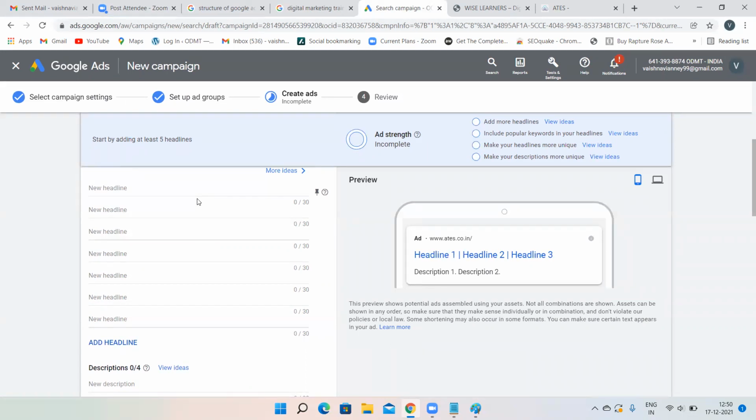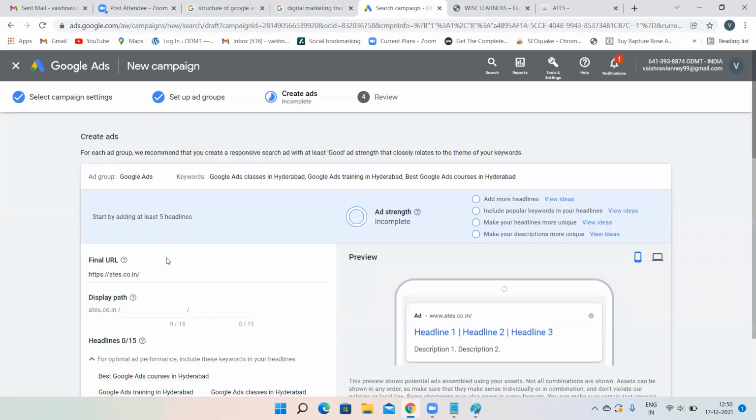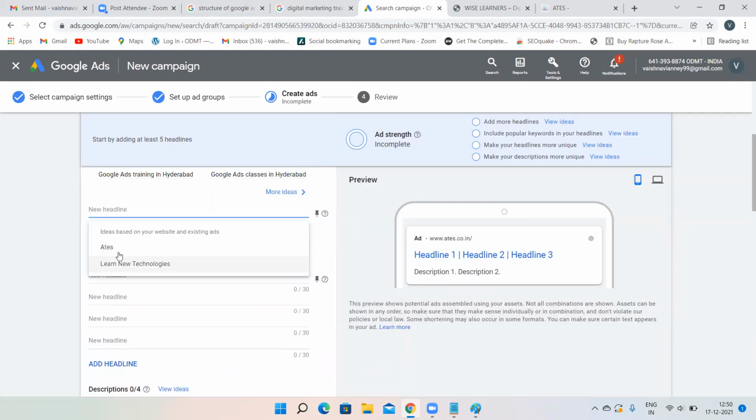So that is the reason always give more number of headlines. Do not give only 2 headlines over here. Always give more number of headlines. See, according to your website, because I have given your website URL over here, by default it is recommending me some headlines. It's up to you whether you want to take those headlines. You can take those headlines. But as of now, I'm giving some normal headlines over here.